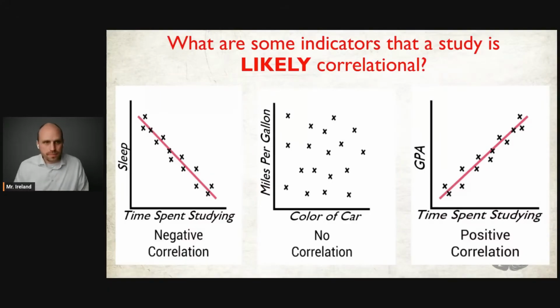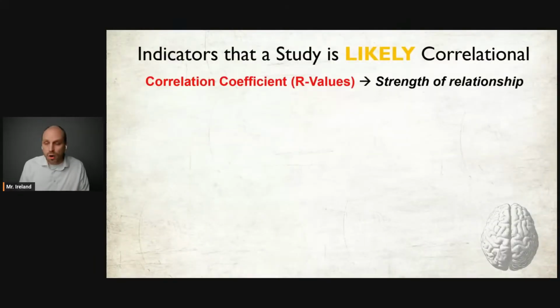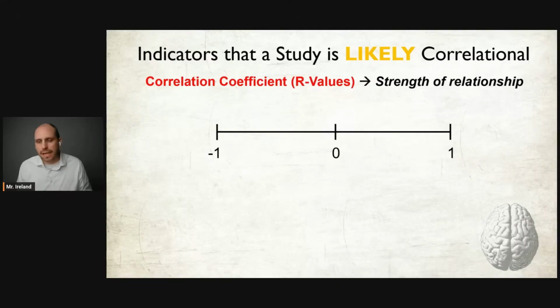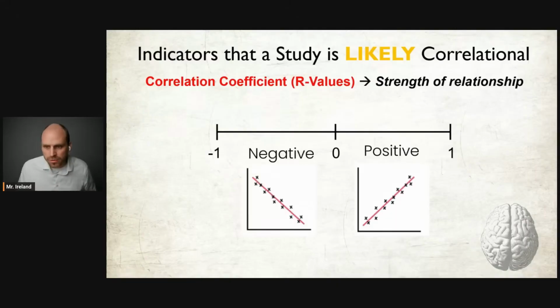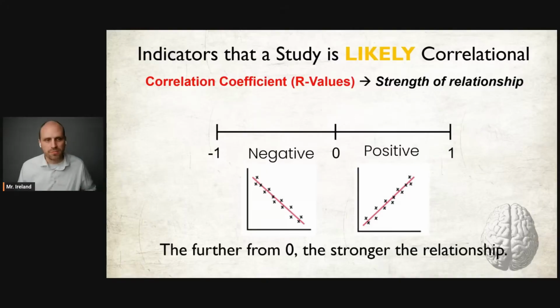Well, if you see these scatter plots, it's likely that you're looking at a correlational study. Moreover, if you see an R value or a correlation coefficient, that's a likely indicator that you're looking at a correlational study. Remember, the correlation coefficient or R values depict the strength of relationship between two variables. And the farther away from zero the R value, the stronger the relationship.